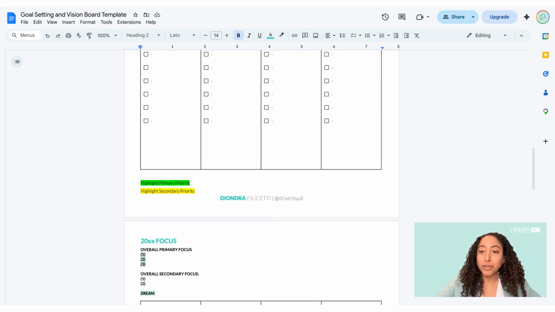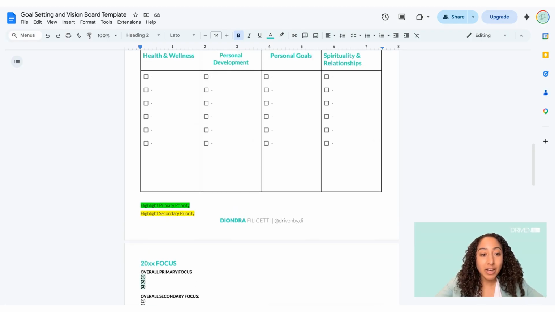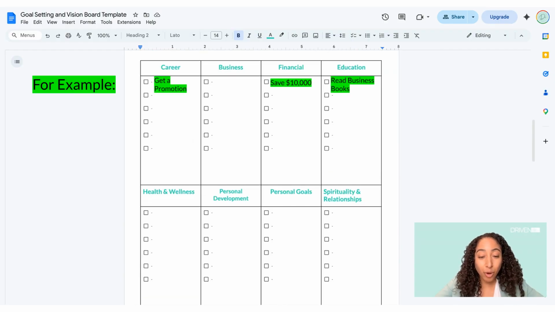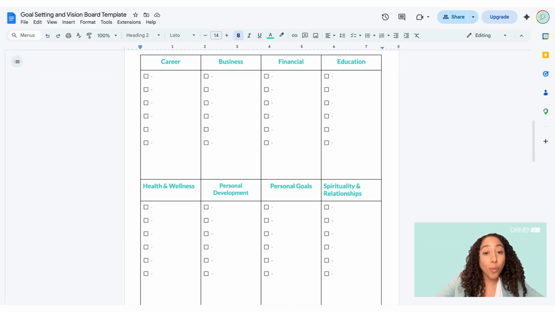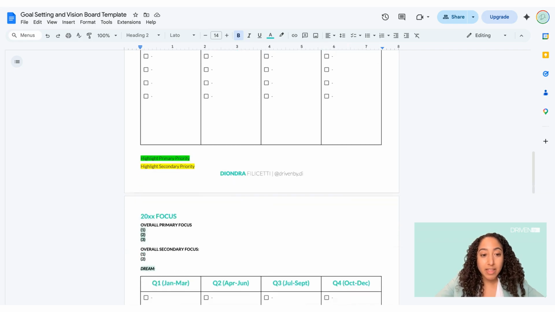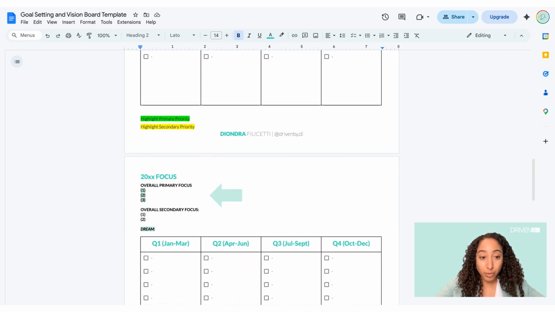Once you've filled in your 3-year vision, it's time to get real about what matters most to you right now. You're going to identify your primary priorities and then your secondary priorities for the year. What you can do is take a green highlighter and highlight all of your primary priorities in this table. When this is filled up with all of your goals and vision for the 3 years, you can go in and highlight 1 to 3, at most 5, but 1 to 3 primary priorities. And then you'll put them on the next page for your focus.